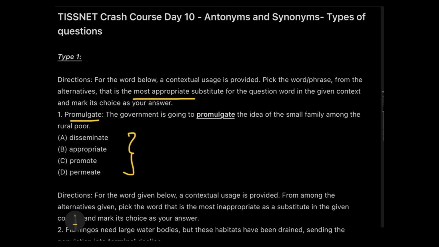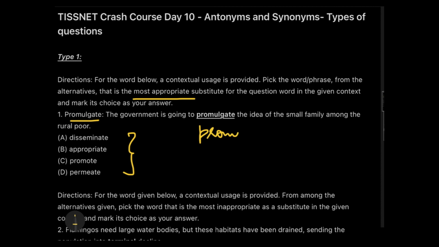Let's read it. Disseminate is a negative term that's breaking into pieces. Appropriate, so just try to put it in that place. The government is going to appropriate the idea? No. The government is going to promote the idea. Yes. Permeate the idea. That's not a non-living thing, like water will permeate through it. No. So promote will be the most suitable one over here.